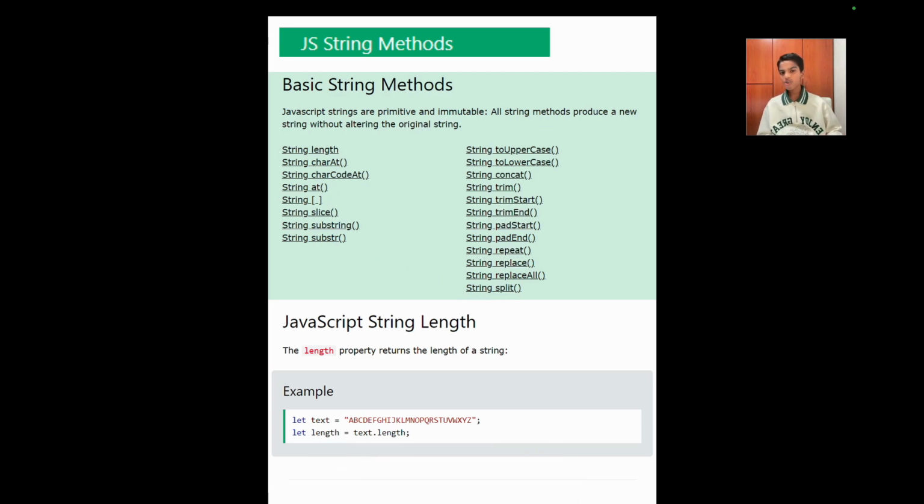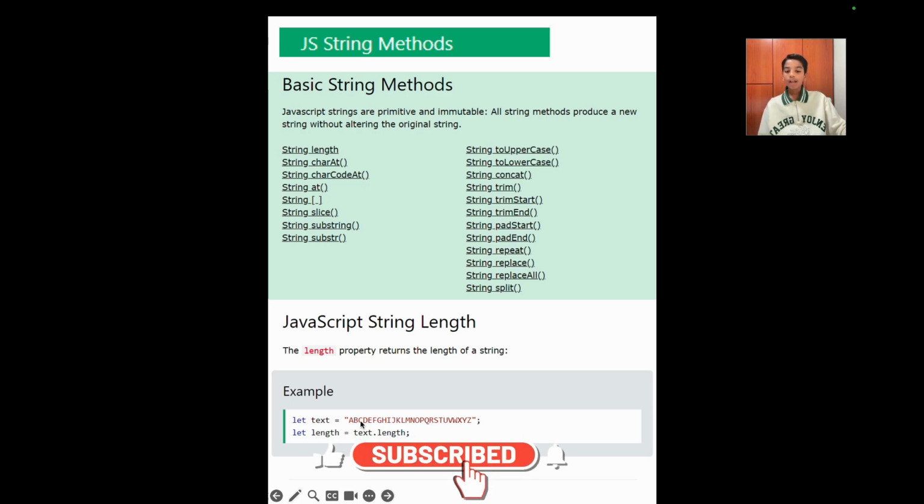But in today's lecture, we're only going to cover some important ones, such as JavaScript string length. The length property returns the length of the string. In this example, we have declared a variable called text and given it the value of the letters A through Z. Then we have declared another variable called length and given it text.length. So it will find out the length of this string and assign the value. This string has 26 letters in it, so JavaScript will display it as 26.